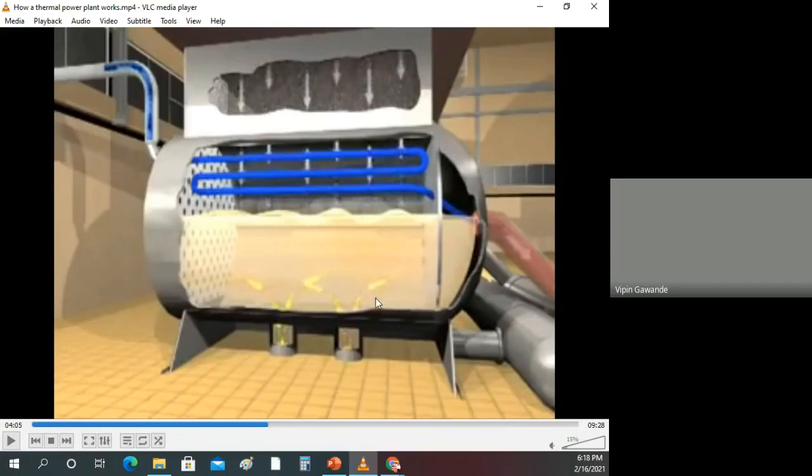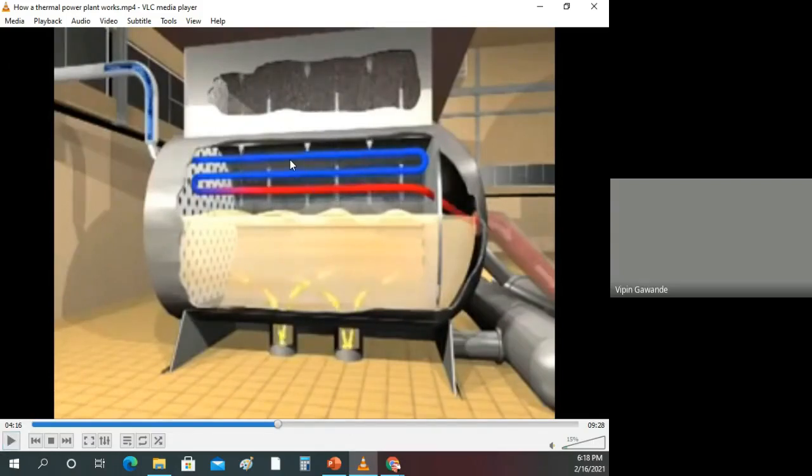Okay, so hot water. What happens when the steam rejects its heat to the cold water flowing through the condenser? The water is converted into hot water. So this red portion denotes the hot water. Initially it is cold, but after receiving the heat from the steam coming from the steam turbine, it is converted into hot water.